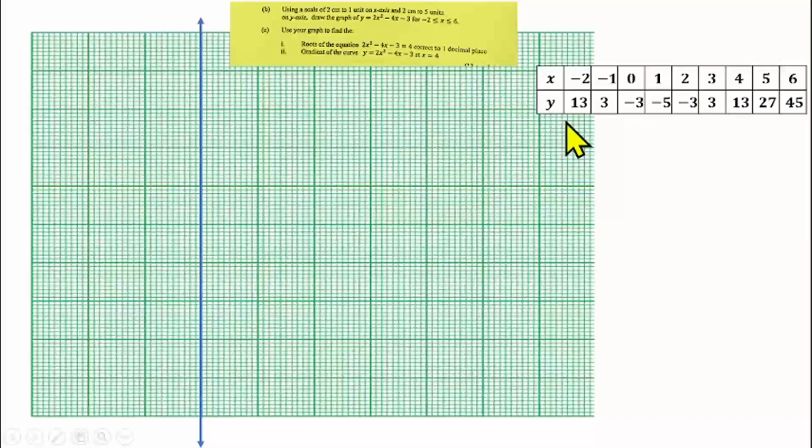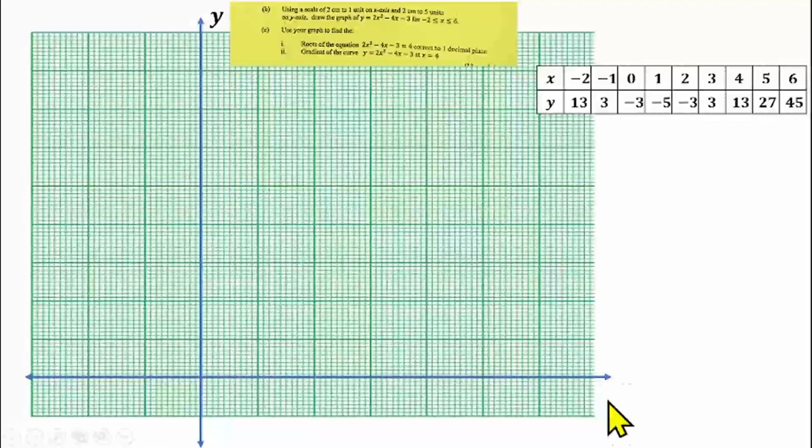To draw my x-axis, I will consider the value of y. Where do I need more points on the y-axis? I need more points on the positive side of y. I need more points at the top than down, so more space up here than down. So that means I can put my x-axis around here. Now, having drawn my x-axis as well, I can label it.